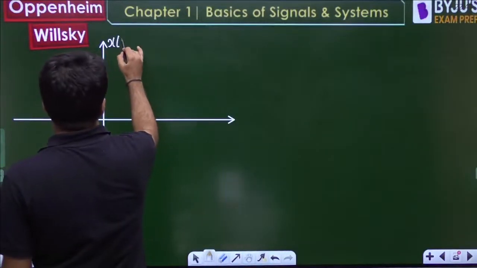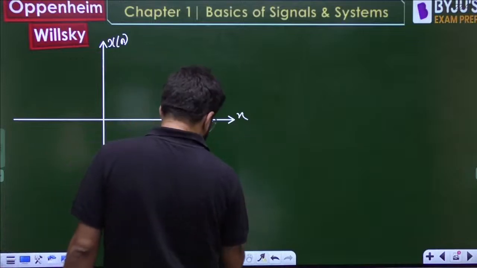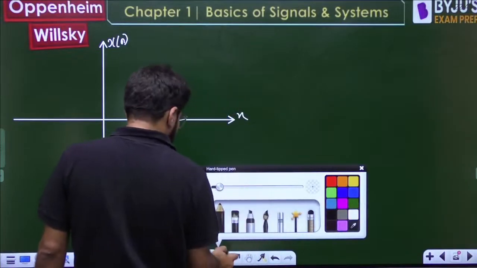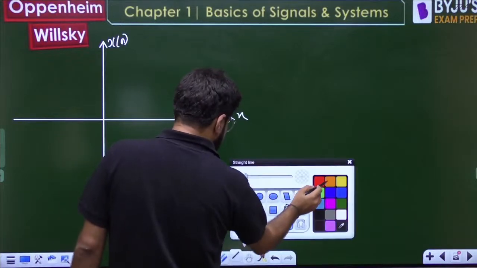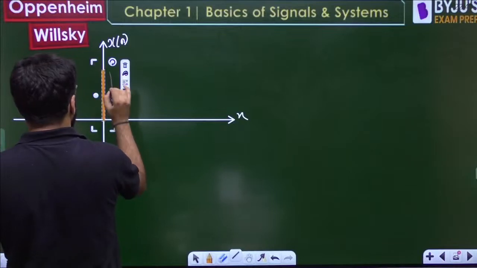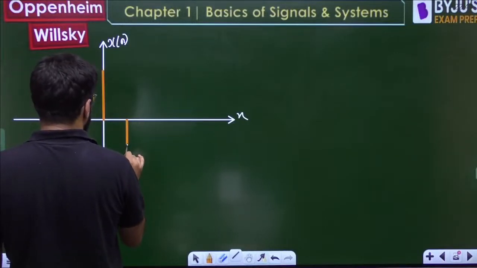Let us consider a signal x[n] versus n. Of course, we have to consider that x[n] is a periodic signal. Let's say this is the periodic signal that I am trying to take.